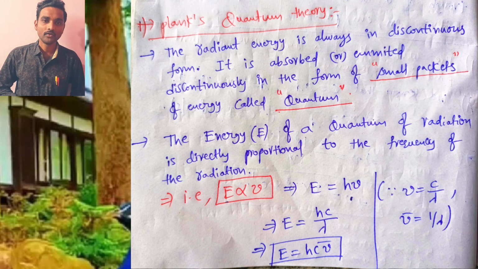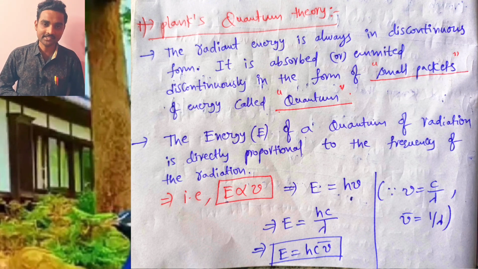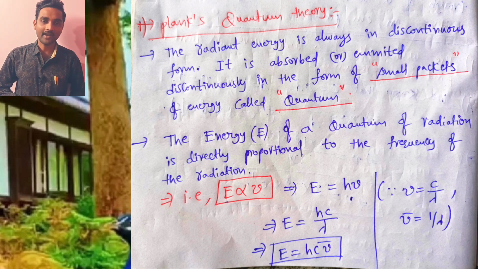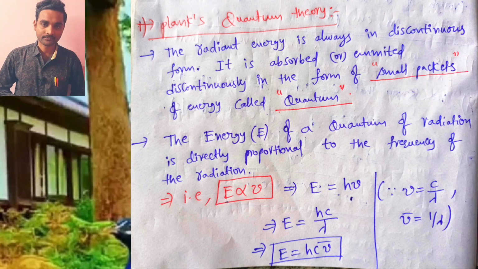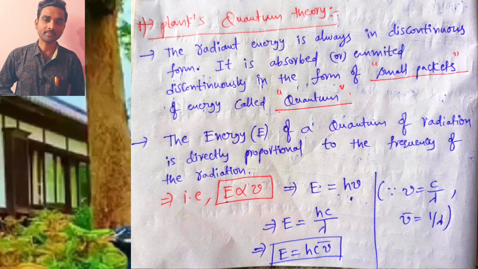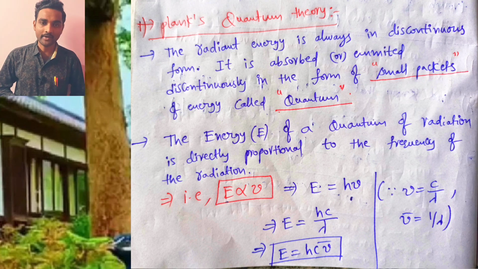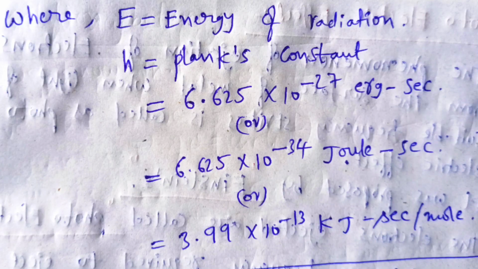Already we know mu is equal to c by lambda, and mu bar is equal to 1 by lambda. Mu bar means wave number. Now substitute these two formulas in this formula. Then E is equal to hc by lambda, and 1 by lambda is mu bar. Then the final formula is E is equal to hc mu bar, where E is the energy of radiation and h is Planck's constant.